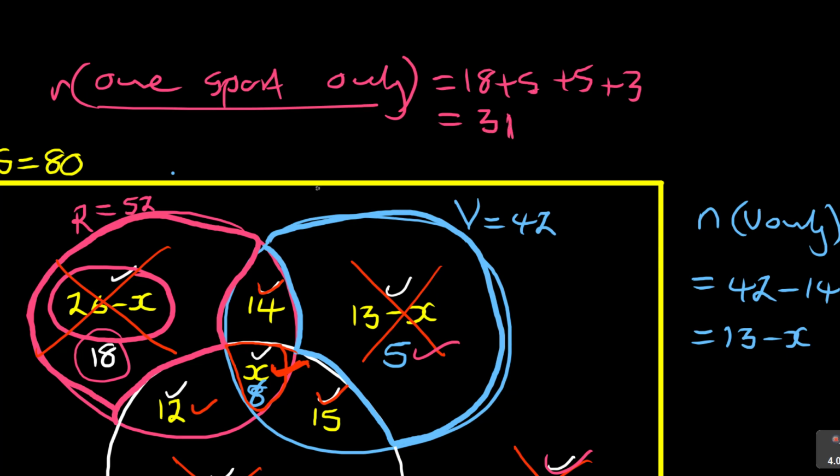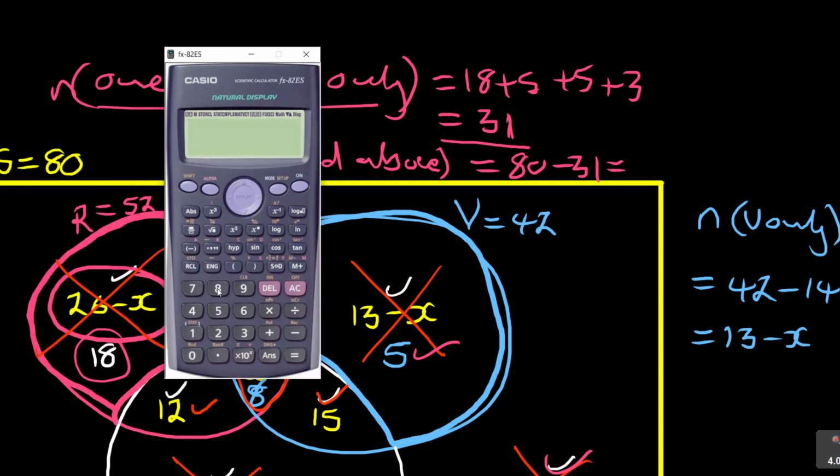Now listen, if these learners only are interested in one sport, which means the rest of the learners are interested in 2 sports and above. So now the number of those wanting 2 and above, that number is what? You take 80, you subtract 31 learners who are only interested in 1 or nothing at all. So what will it give me? 80 minus 31 gives me 49.